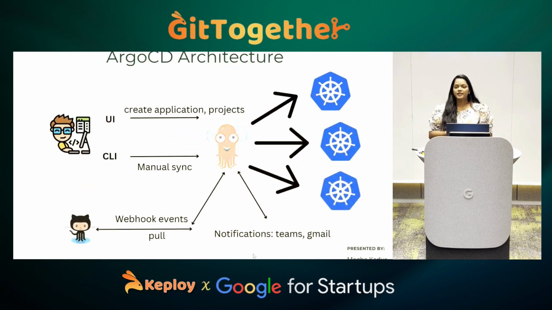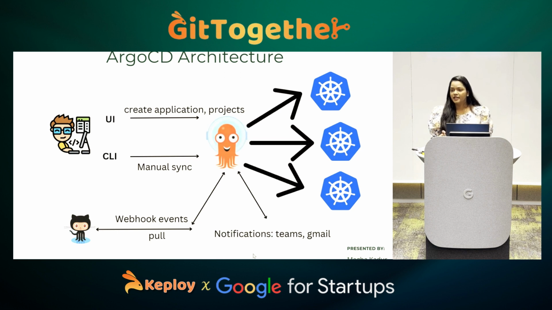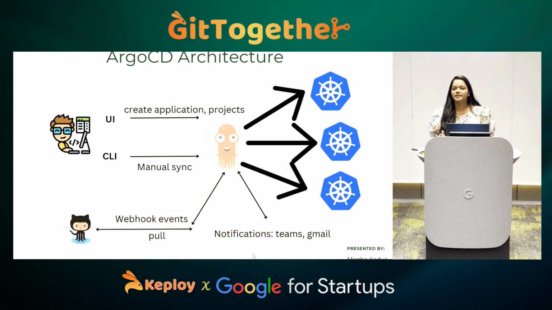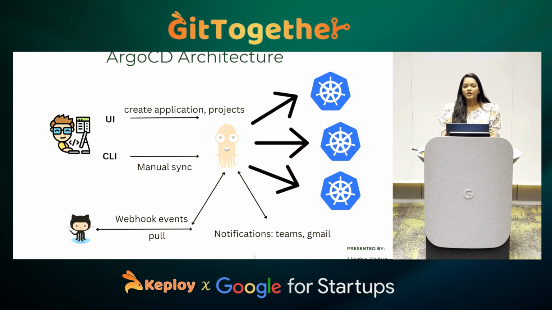So GitOps, as I said, is a concept, the way you have DevOps. This is a simple Argo CD architecture. Argo CD is a tool that helps you implement the GitOps concept. So we have Argo CD here. You can interact with the Argo CD tool with the help of the UI or CLI. You can also configure webhook events for that.